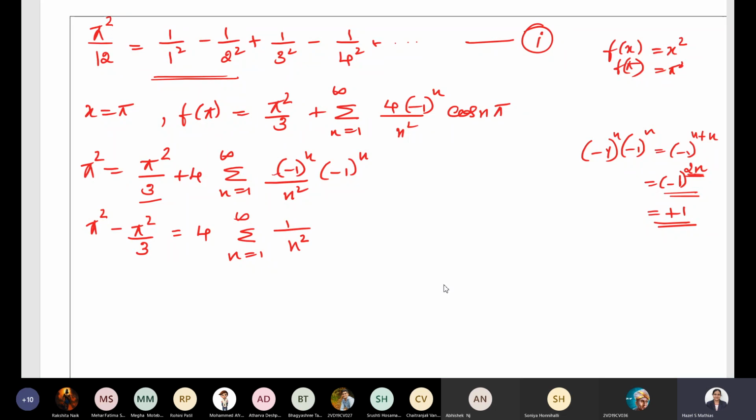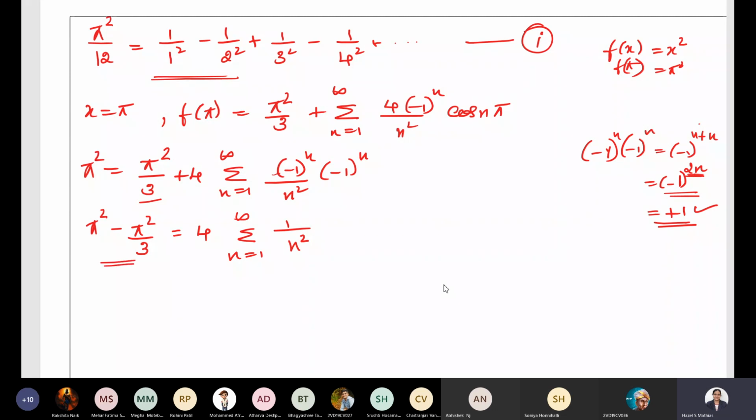Is it okay everyone? Minus 1 power n into minus 1 power n is minus 1 power n plus 1, which is minus 1 power 2n. 2n we know is a multiple of 2, which is always even, and minus 1 power even number is always positive. That's why it is going to be 1.